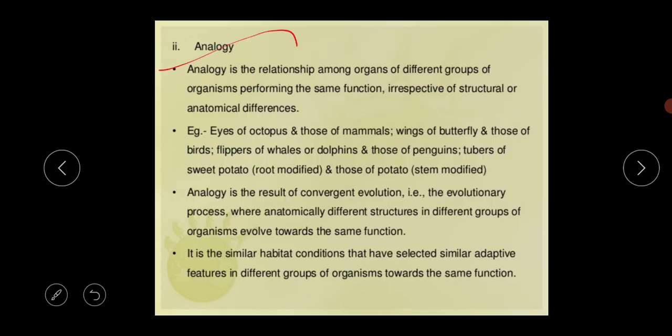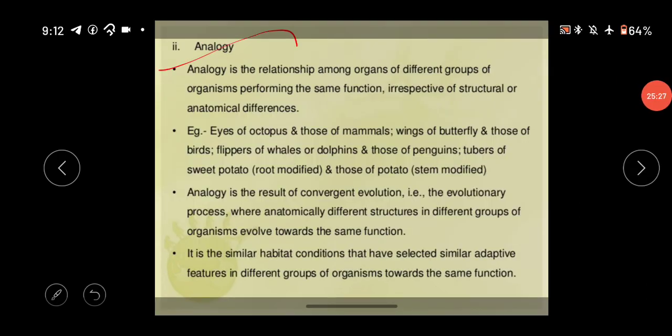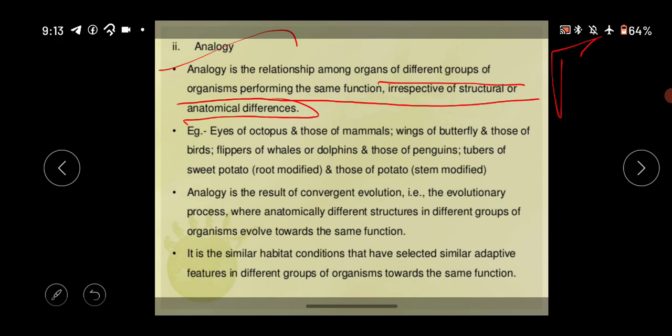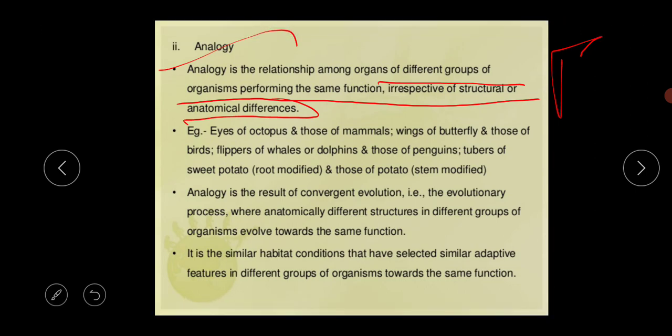Next thing is analogy. What is the meaning of analogy? Analogy is the relationship among organs of different groups of organisms that perform the same function irrespective of structural or anatomical differences. What is the meaning of this? Their structures are not the same, but their functions are the same. That's just the opposite of homology. Their functions are the same but structures are not the same.